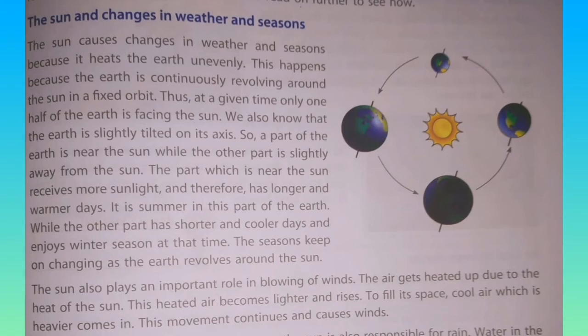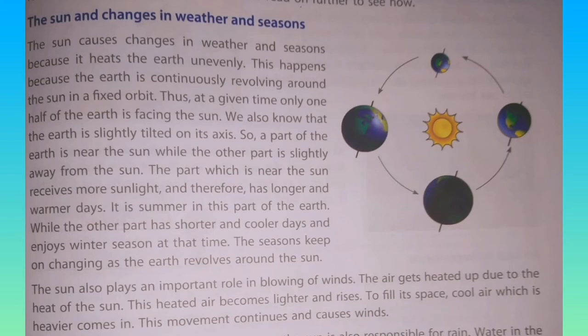The sun also plays an important role in the blowing of wind. The air gets heated up due to the heat of the sun, isn't it? This heated air becomes lighter and rises. So when the air is heated up, it becomes light in weight and it rises up. To fill its space, cool air which is heavier comes in. This movement continues and causes wind.